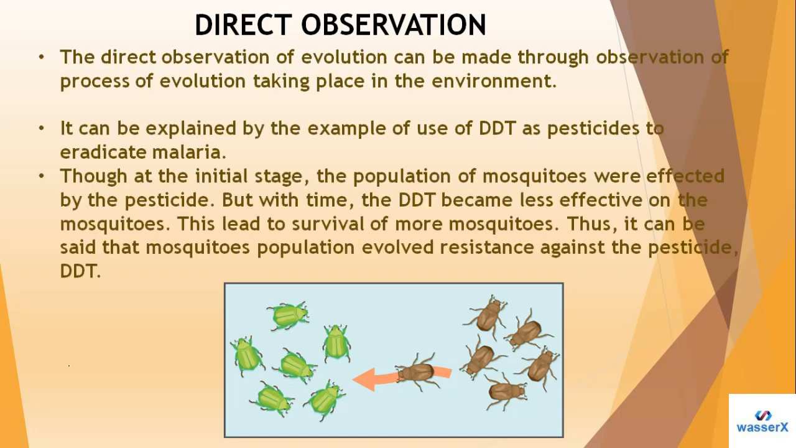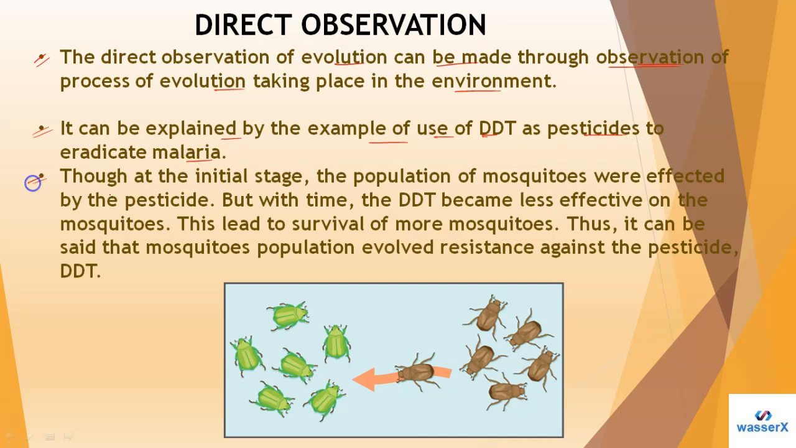First we have direct observation. In this picture, students, you can see the visual. Let me explain it point-wise. The direct observation of evolution can be made through observation, because only through observation can you find out how evolution takes place in a certain environment. It can be explained by an example. Here we can use DDT, a kind of pesticide used to eradicate malaria.